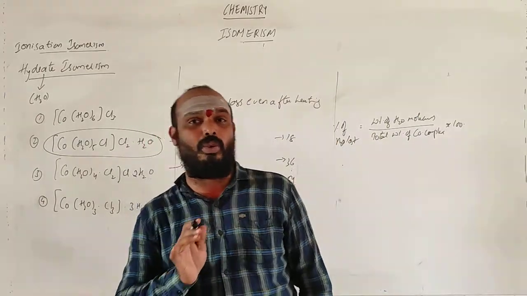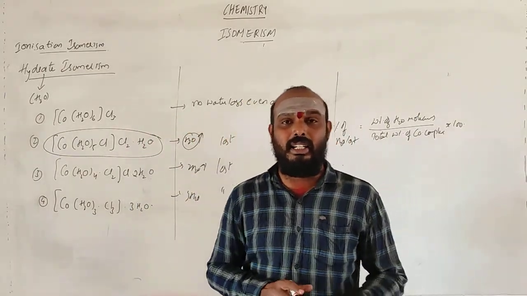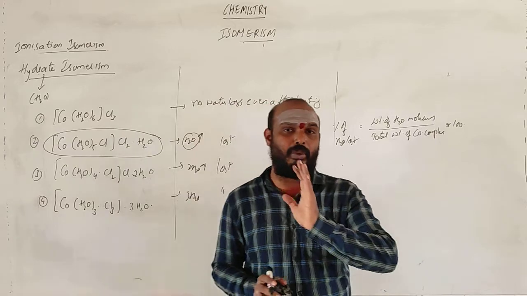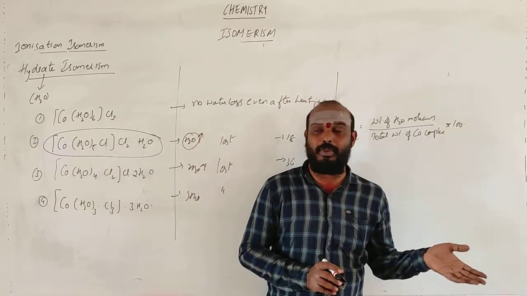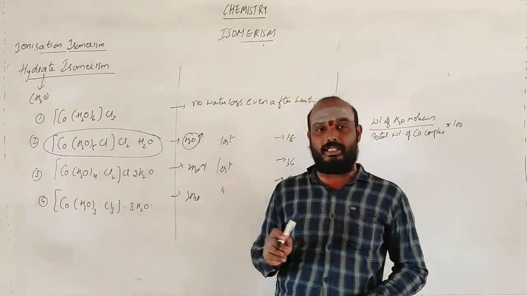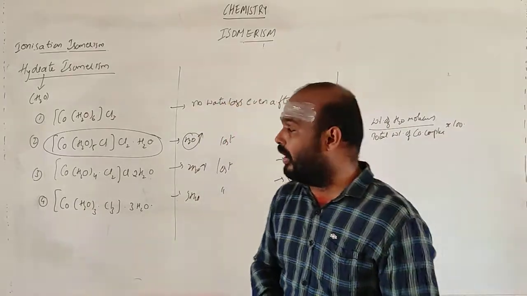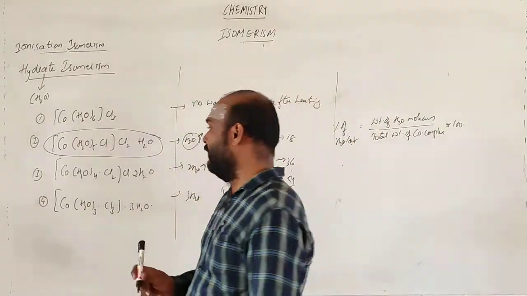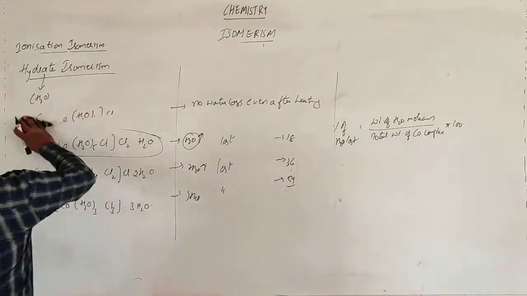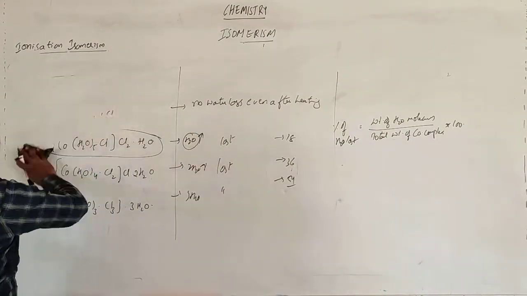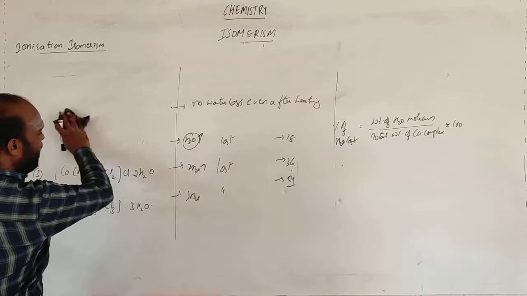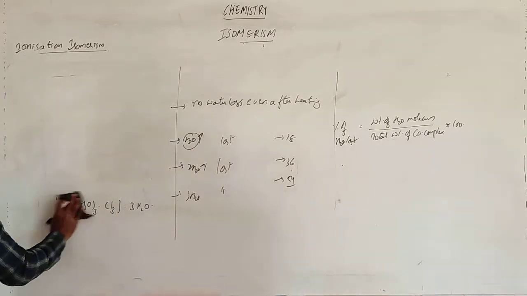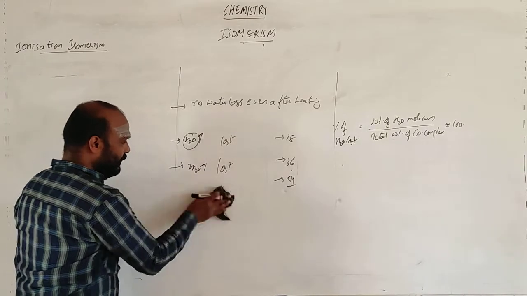Hydrate isomerism means the coordination complex will be there, and the water molecules inside the coordination sphere come outside the sphere. They are getting exchanged to the outside. And we are talking basically with respect to water, so these are called hydrate isomerism. Okay? Next one is linkage isomerism. Okay? Next one.